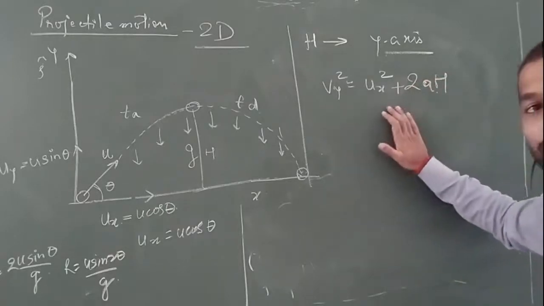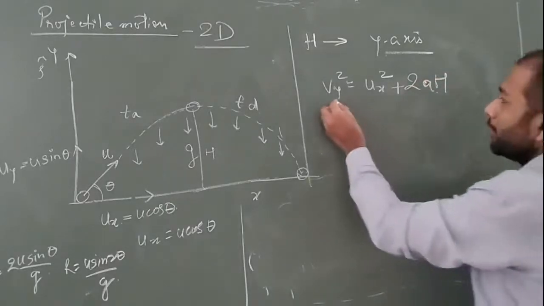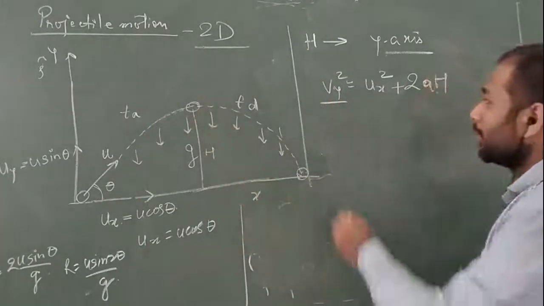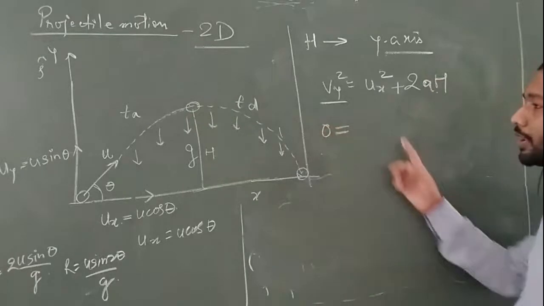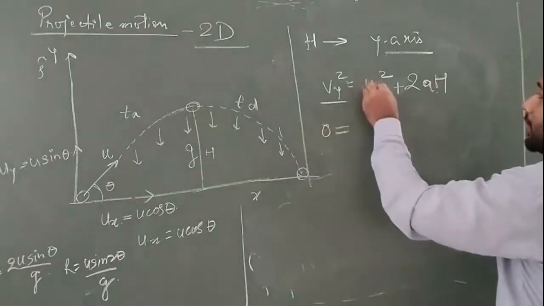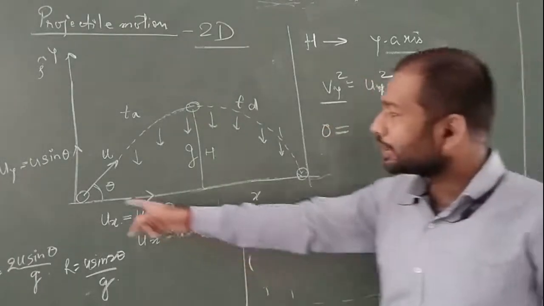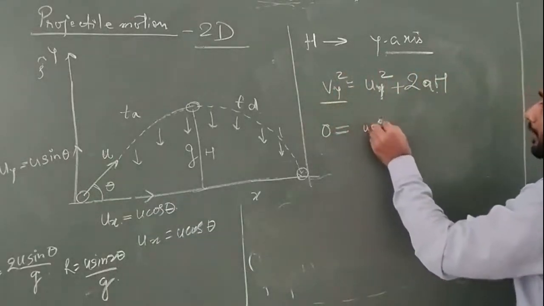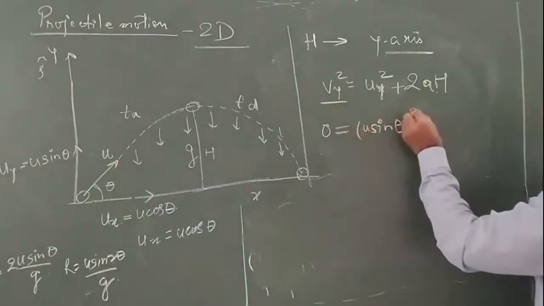Now let's put in the terms one by one. At maximum height the velocity is 0, so v is 0. Sorry, this is uy. What is the initial velocity with which it was projected on y? That is u sin theta, and this is whole square.